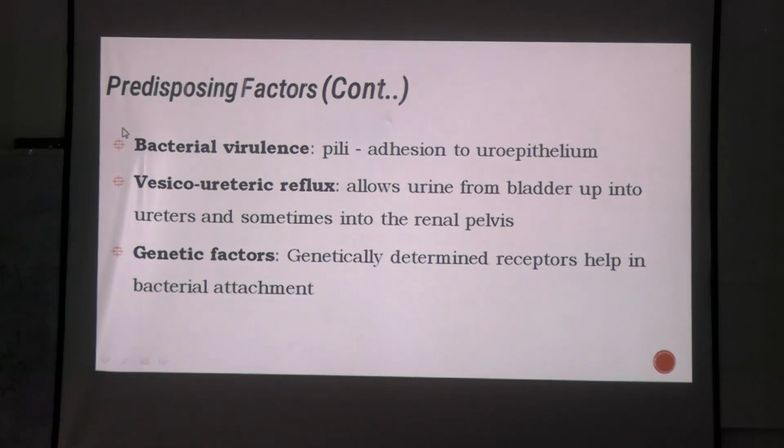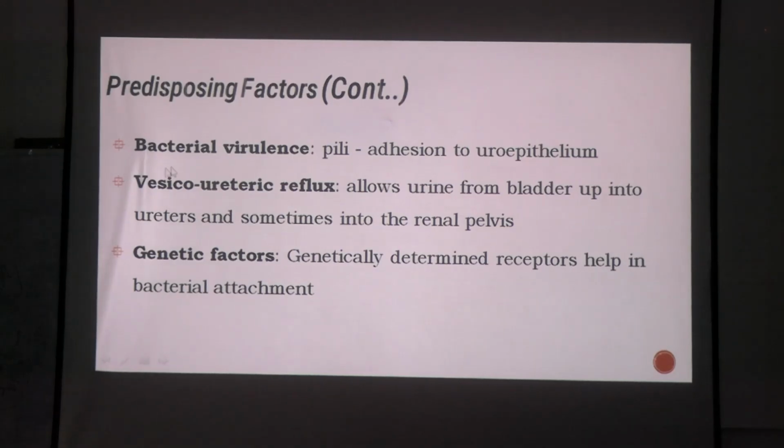Then certain bacteria whose virulence factors are way more enhanced than other bacteria, which helps them in adhesion to the uroepithelium through the help of pili. These bacteria have this pili which helps in the adhesion to the urinary tract epithelium.